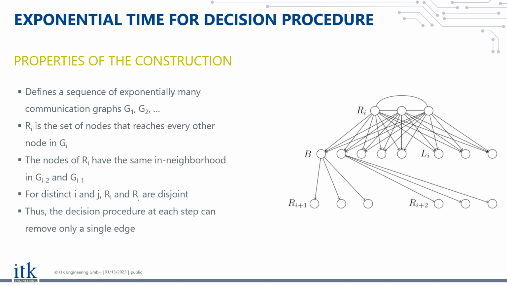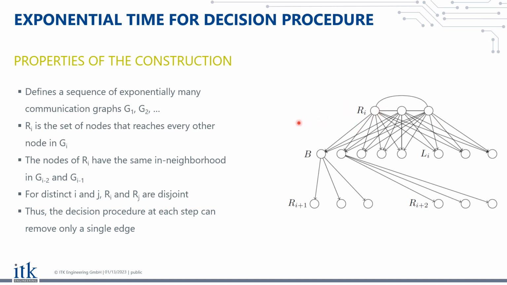So first of all, we have this set Ri, which is a set of nodes that can reach everything. And crucially, the nodes Ri have the same in-neighborhood in Gi minus 2 and in Gi minus 1. Furthermore, we have that for 2 different indices i and j, the Ri and the Rj are disjoint.